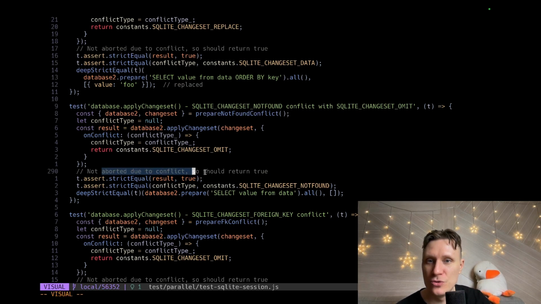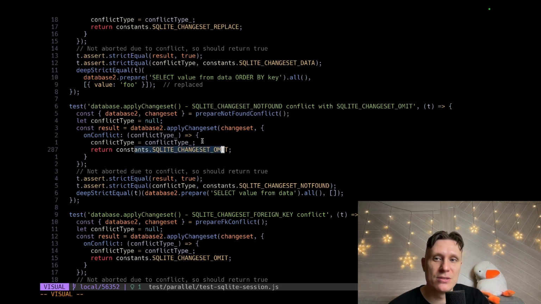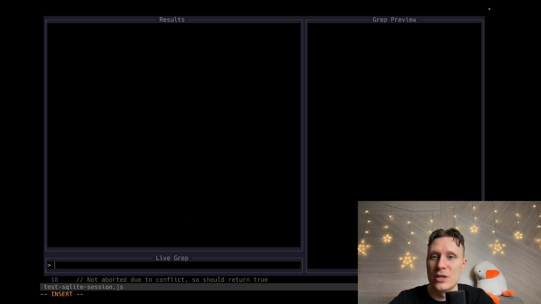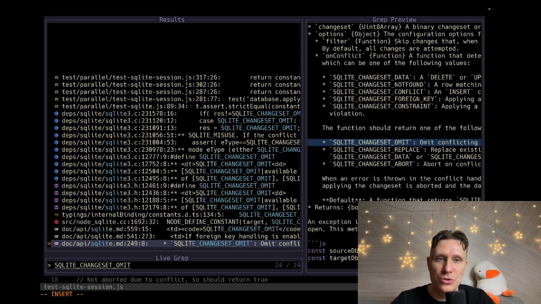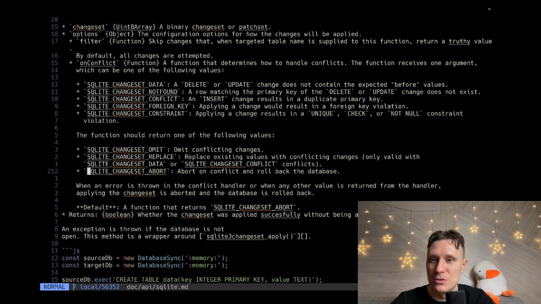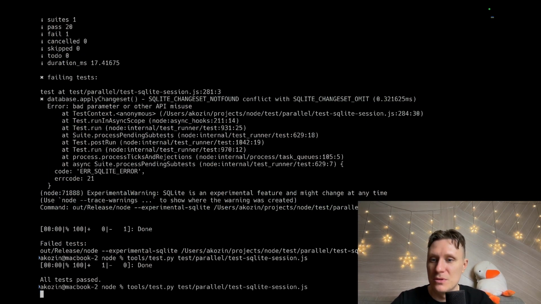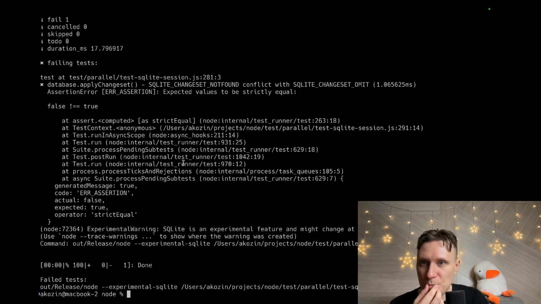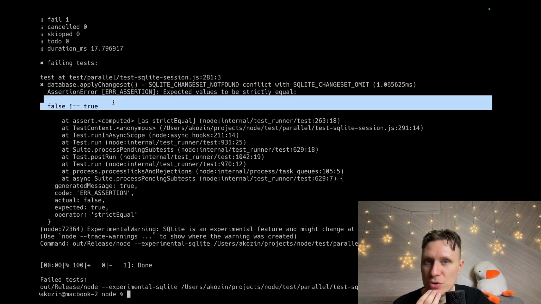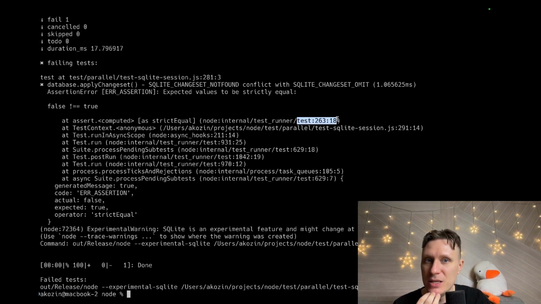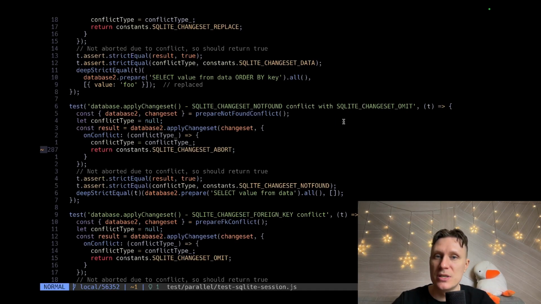Not abort config should return true. Yes, because we return omit, so it's not an error. That's okay. But why can't we return something different? I want not to omit, I want to abort. Yeah, let's do abort. Let's abort this guy. What will happen? Strict equal, false, true. Yeah, and the line is 263.